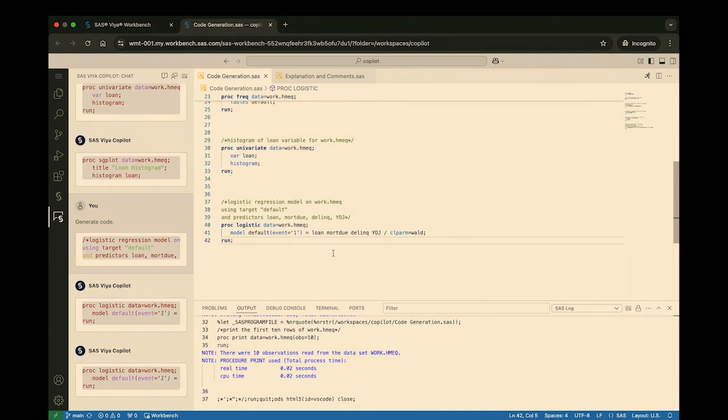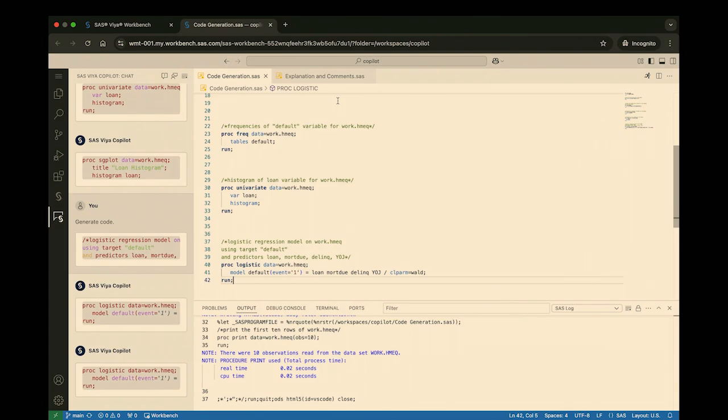So we've gone through this example. Unfortunately, I couldn't run it, but you get the idea of how we can generate code without having to write the code ourselves. I also wanted to show, in addition to that, how we can use the explanation and the comment addition features. So I'll switch over.